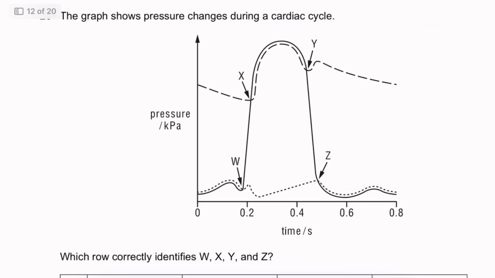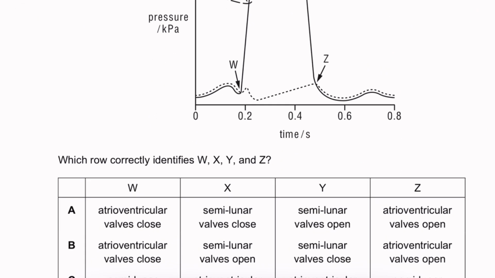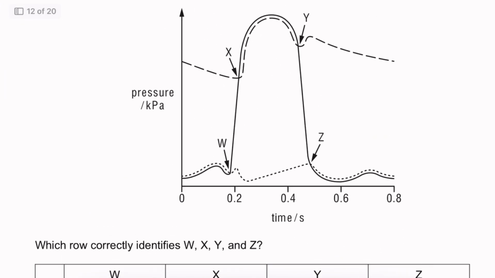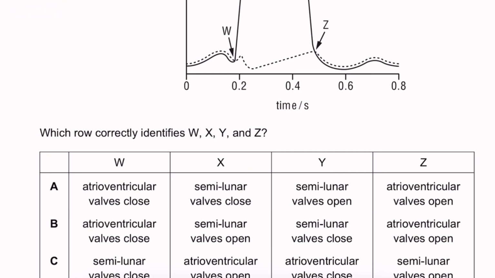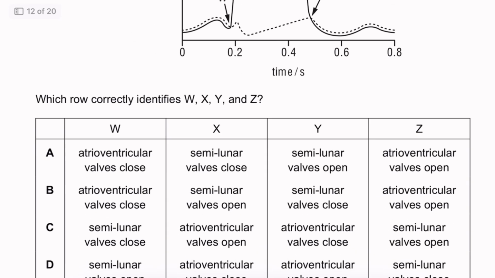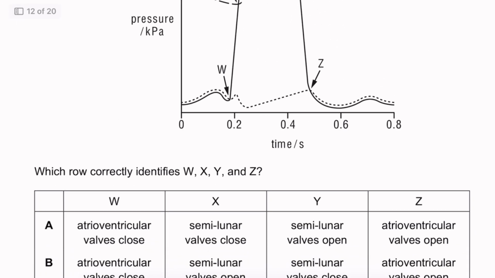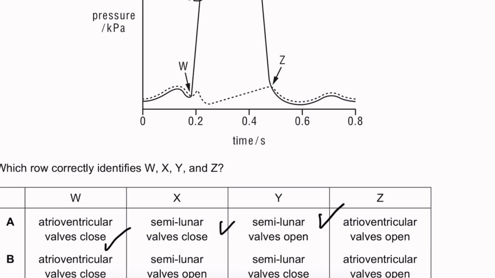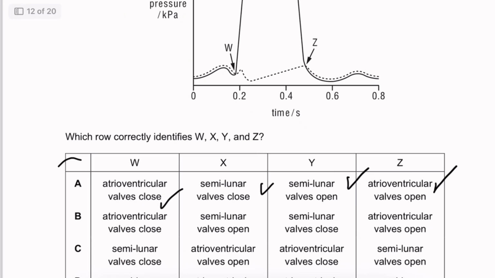Okay, the graph shows pressure changes during a cardiac cycle. Which row correctly identifies W, X, Y, and Z? At W, atrioventricular valves close. So at W, we're just starting ventricular systole, ending atrial systole. So first the atrioventricular valves are going to close, then the semilunar valves are going to close, and then at Y the semilunar valves are going to open, and then at Z the atrioventricular valves are going to open. So this should be A.